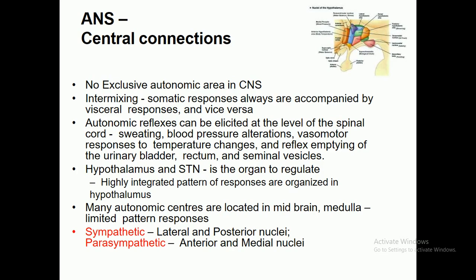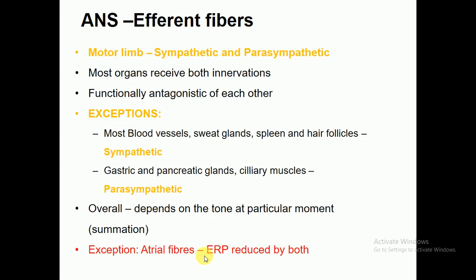Many autonomic centers are located in the midbrain and medulla, with limited pattern responses like sympathetic and parasympathetic responses. The sympathetic is in the lateral and posterior nuclei, while the parasympathetic is in the anterior and medial nuclei. Now come toward the autonomic nervous system, efferent fibers.